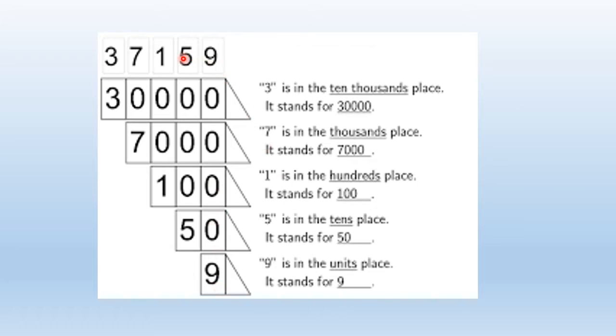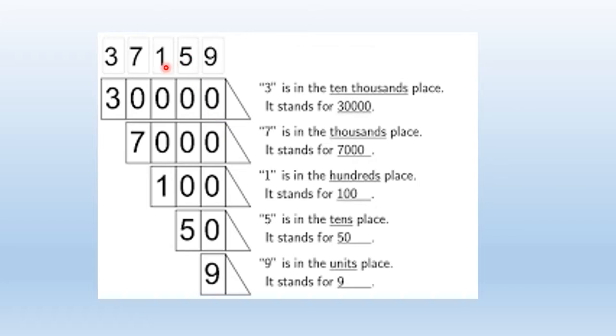Then let's move back. 5. Digit 5 is standing in which place? Digit 5 is standing in the tens place. Okay? Behind ones it's always tens. So digit 5 is standing in the tens place. And what is the value of digit 5? 5 tens is what? 5 tens means 5 multiplied by 10. So 5 multiplied by 10 is 50. So the value of digit 5 is 50.